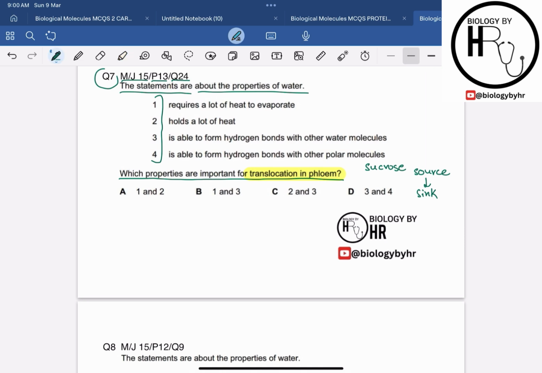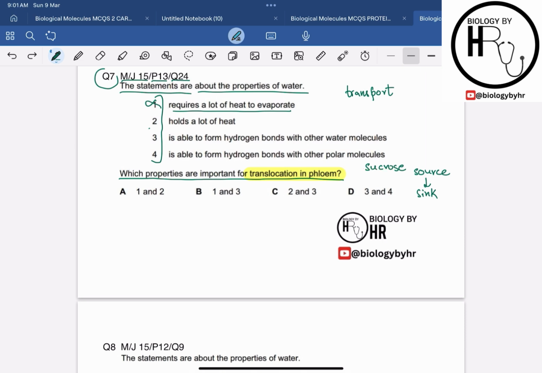Now let's look at the statements one by one, and see which properties are important in the translocation in the phloem, basically the transport of sucrose from source to sink. So you have to look at those properties which help in the transport, right? Requires a lot of heat to evaporate. This property of water relates to the latent heat of vaporization, but it is not directly relevant to translocation in the phloem, so we will not consider this.